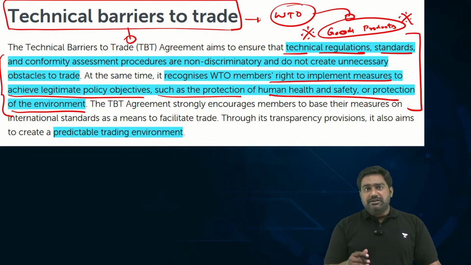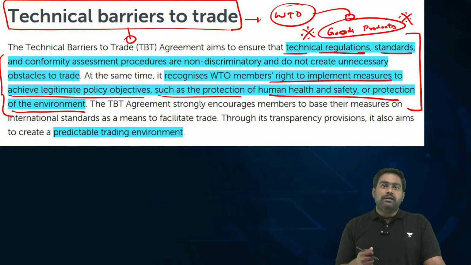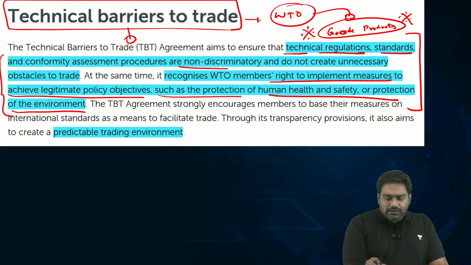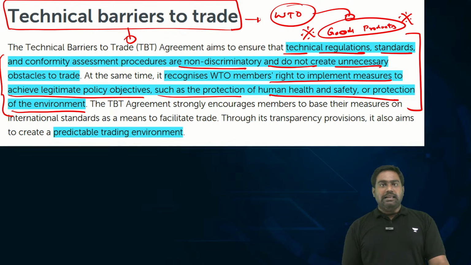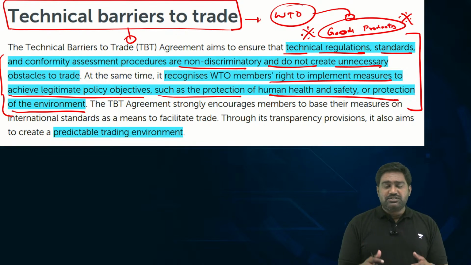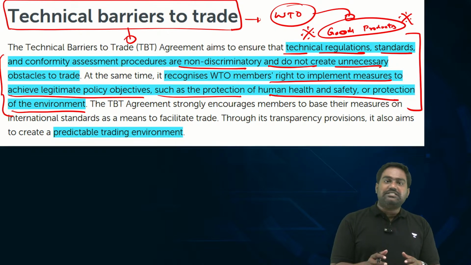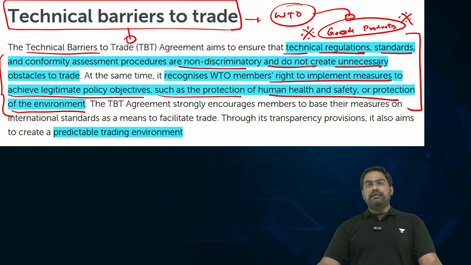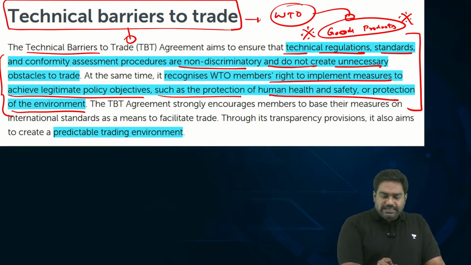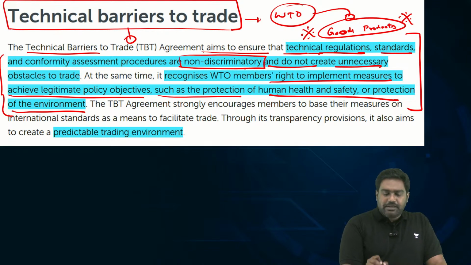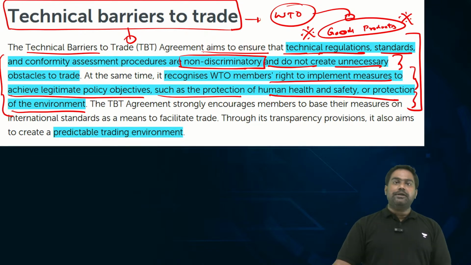If the regulations and restrictions are too strict, too stringent, and if it is discriminatory against some countries, it can create an unequal trade balance, affecting fair trade in a globalized world. So to prevent the misuse of these technical regulations and parameters, WTO has an agreement on technical barriers to trade. If a country is affected by strict regulations and standards which appear to be unfair and discriminatory, they can seek remedy through WTO by filing a case against the other country.